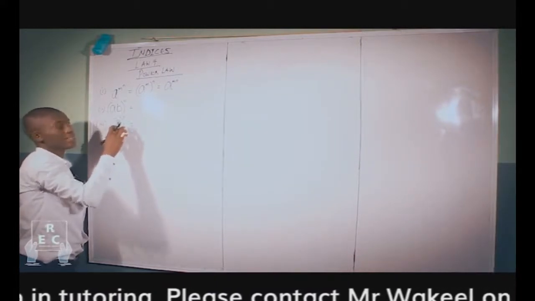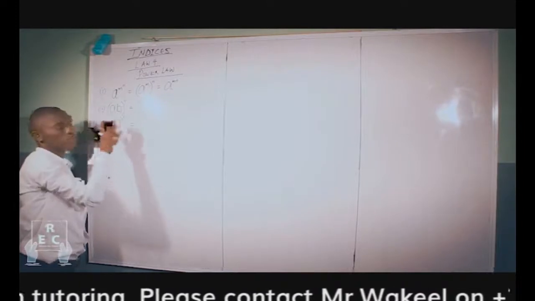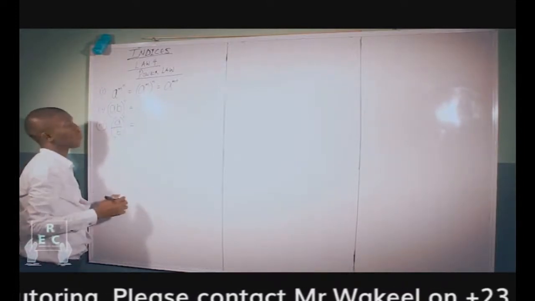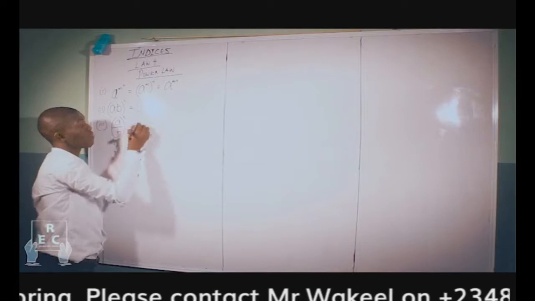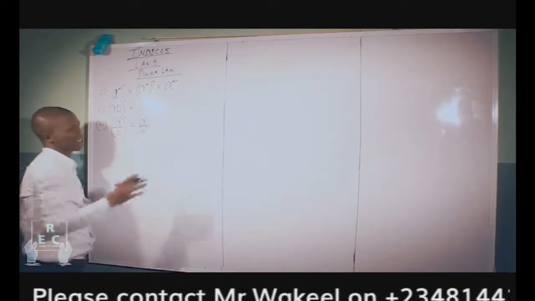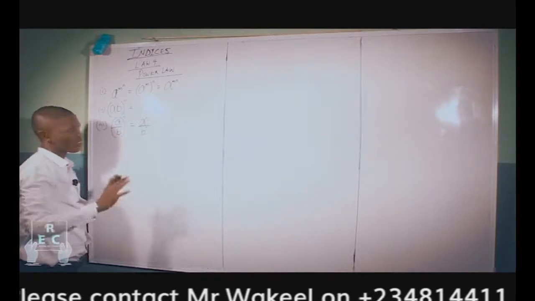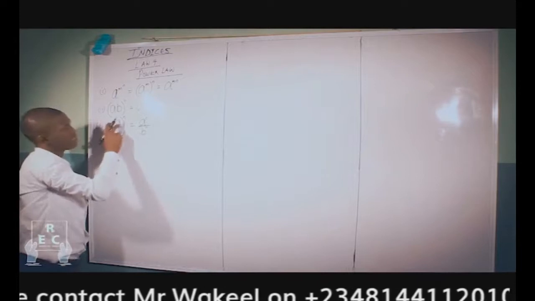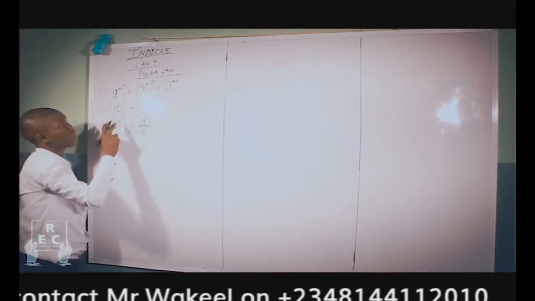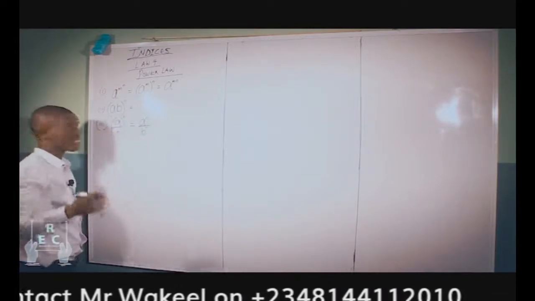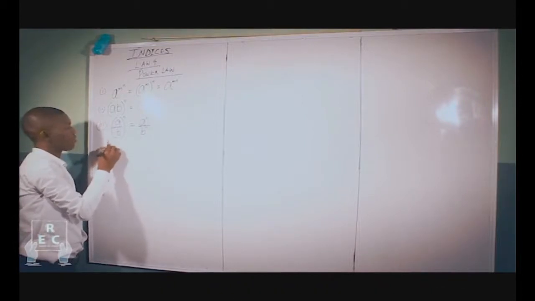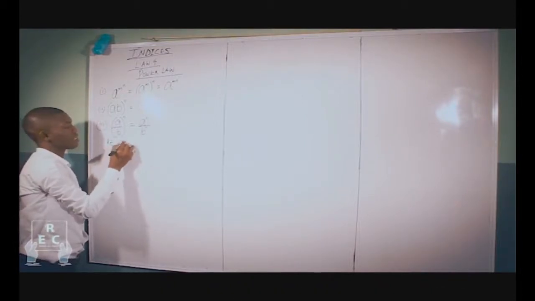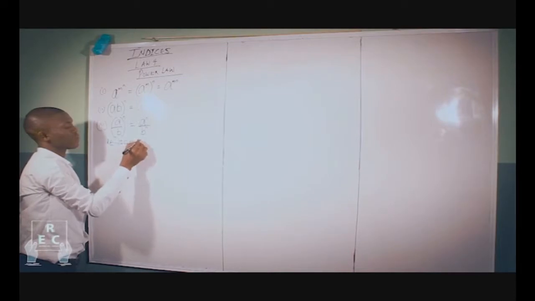Whatever power the bracket has belongs to each of the identities. Technically simple: power belongs to everything in the bracket. So let's see, as usual, our revision, examples, questions.